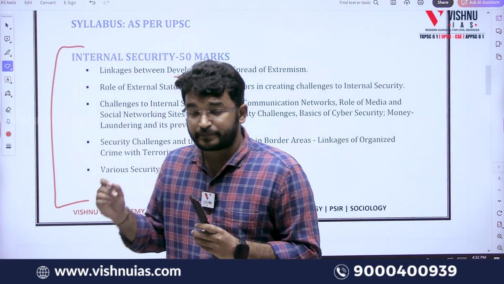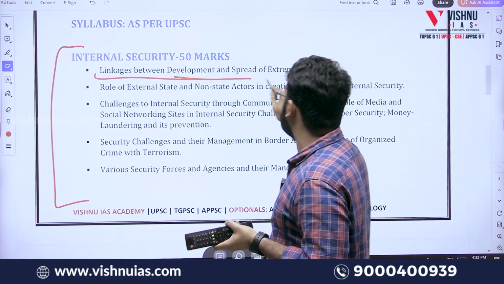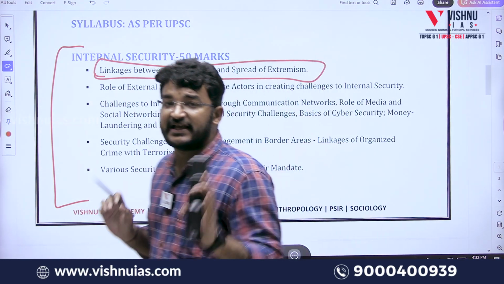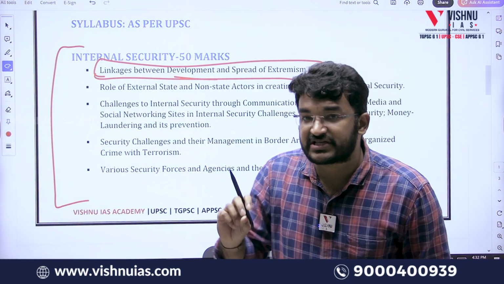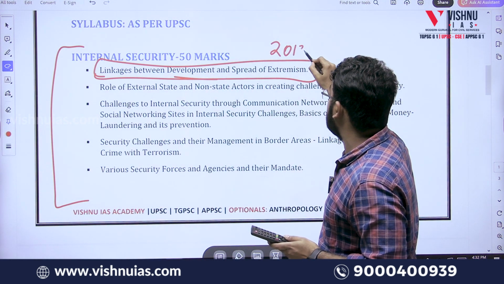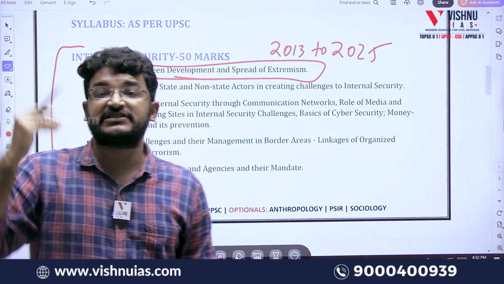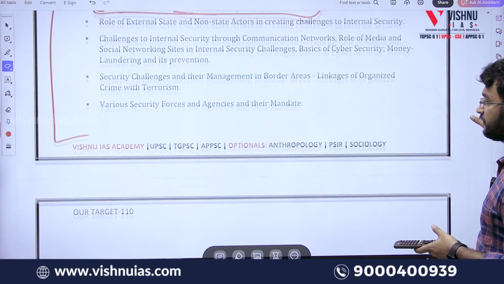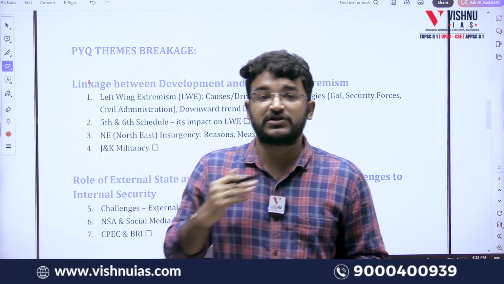For example, the first topic of our internal security syllabus is linkages between development and spread of extremism. Now, if you see, it is just a single line asking about linkage between development and spread of extremism. If we analyze the previous year questions of this topic over the last 13 years, that is from 2013 to 2025, there are 4 underlying subtopics in it. Those I am calling PYQ themes. So, if I have to show you them, under this topic, we have 4 sub-themes.